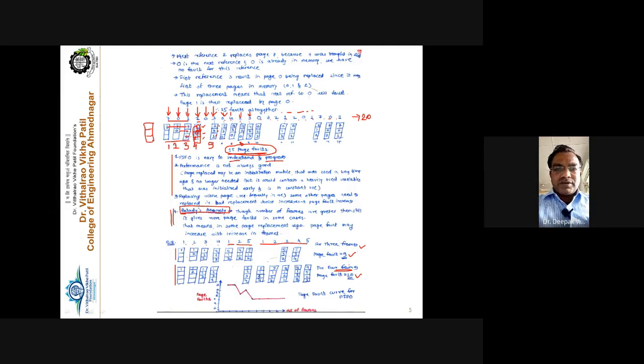So what is our assumption? What does our graph say? The graph says that as you go on increasing the number of frames, your page fault number must decrease. But this is not the case here. You are increasing the frames from 3 to 4, and still the page fault increases from 9 to 10.